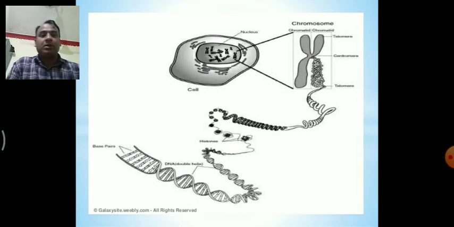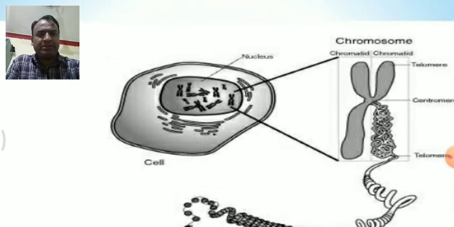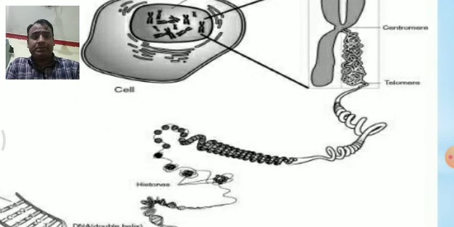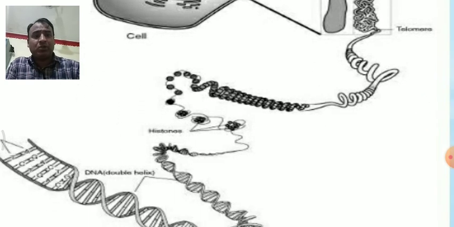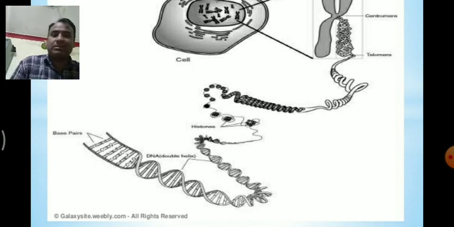Now here is the location of DNA, the location of chromosomes within the nucleus. See, there is the diagram of a cell. Inside a cell, the nucleus is there. Within the nucleus, chromosomes are present. Within the chromosome there is a long stretch of DNA. This is a long stretch of DNA. I hope you understand the concepts.